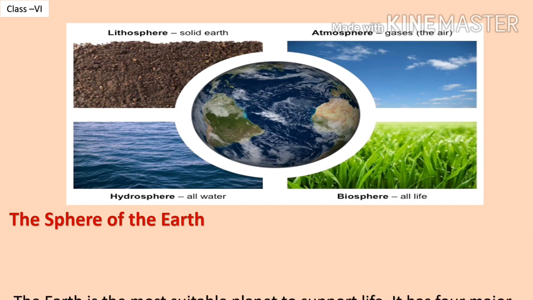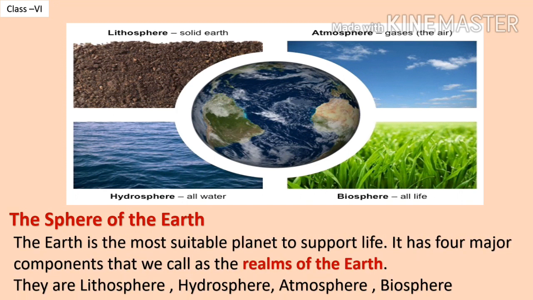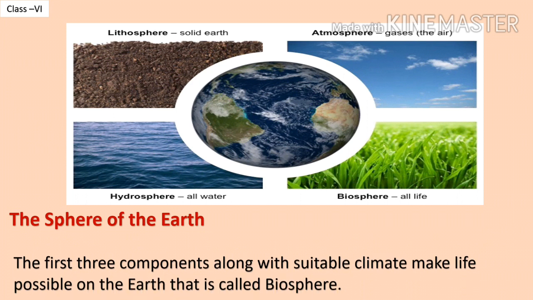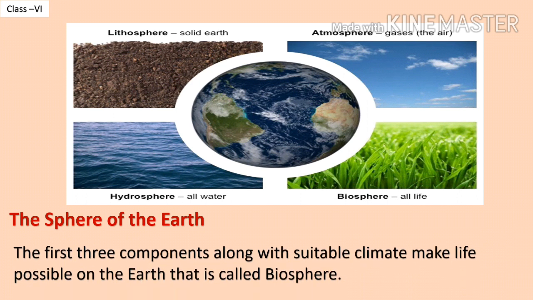Spheres of Earth. The Earth is the most suitable planet to support life. It has 4 major components that we call the realms of the Earth. They are lithosphere, hydrosphere, atmosphere and biosphere. The first 3 components, along with suitable climate, make life possible on the Earth, that is called biosphere.